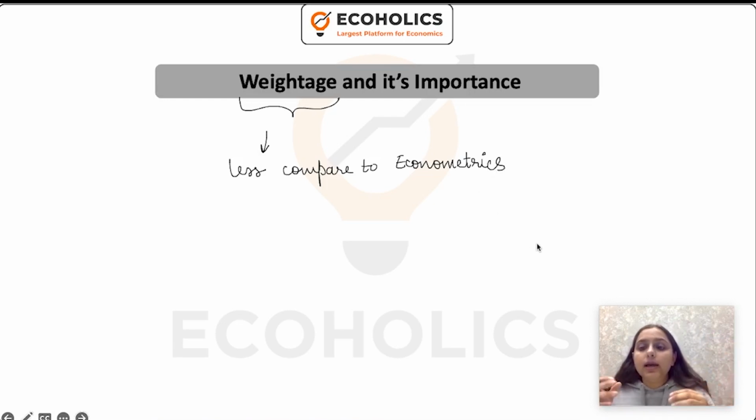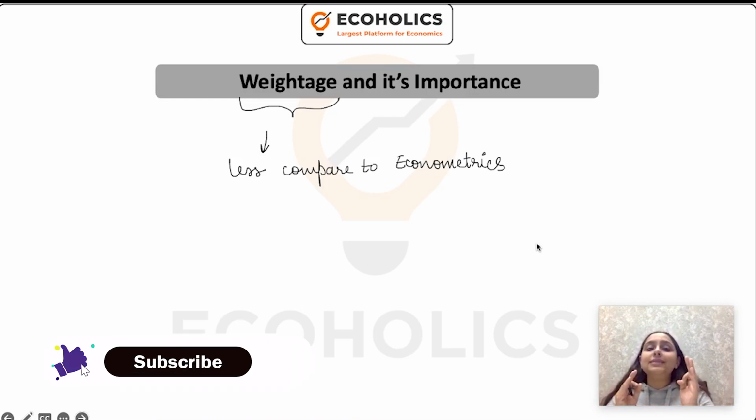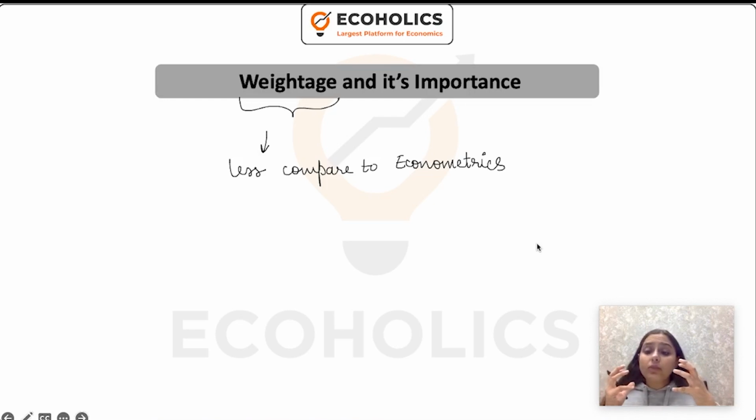I will tell you one more thing related to this, because I get this question a lot of times in classes: ma'am, can we skip statistics if it is less important in comparison with econometrics? I would invest my time to study econometrics. Let me tell you one thing. Even though it has less weightage as compared to econometrics, its importance is highly something that you cannot deny.